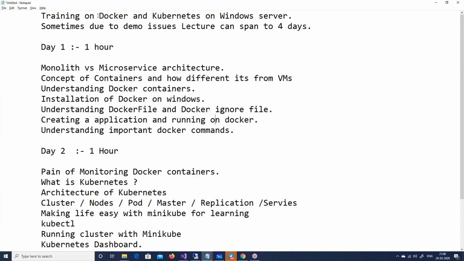So this training is all about microservices using Docker, Kubernetes, and only on Windows. You must have seen a lot of those trainings of Docker which happen only on Linux, but I have taken that bold step of saying that I'm going to stick only to Microsoft, to Windows, right? And after that, I'm also going to talk about something called UX, which is more Azure-oriented: hosting Docker and Kubernetes on Azure, and how to run managed services of Docker and Kubernetes on Azure, right? And this training I've divided for now into 1 hour daily.